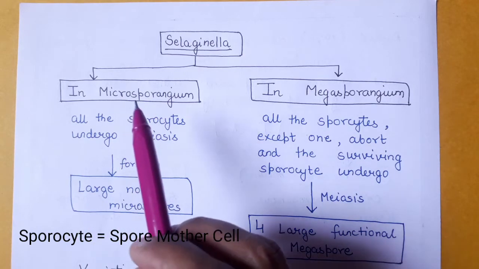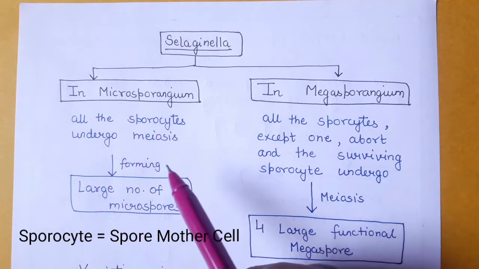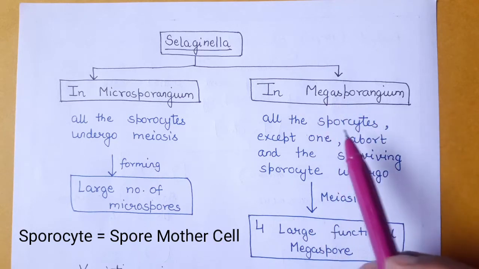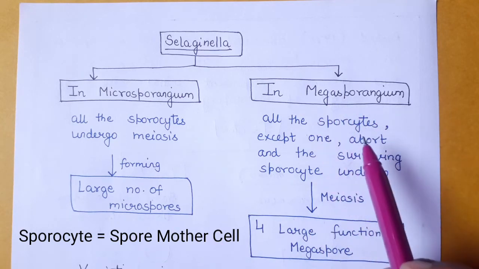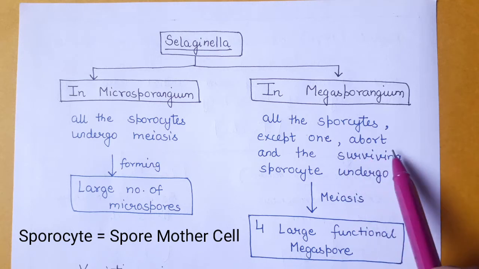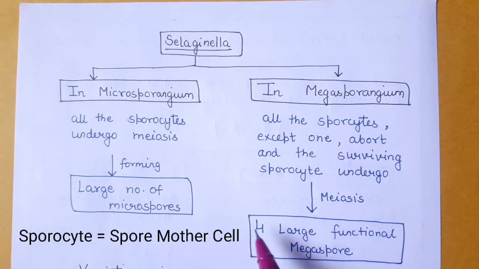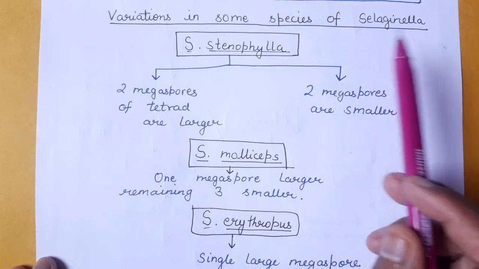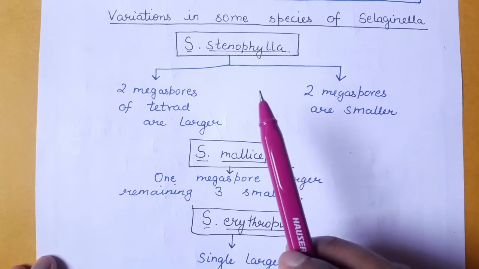In the case of microsporangium, all the sporocytes will undergo meiosis. However, in the case of megasporangium, only one sporocyte is left and the rest of the sporocyte cells will abort, forming 4 large functional megaspores.